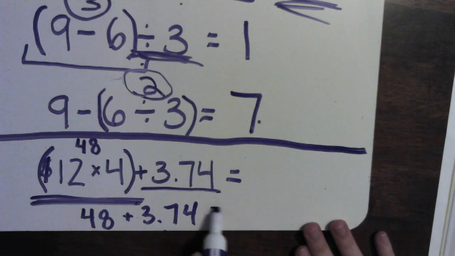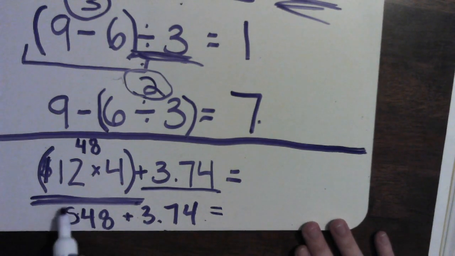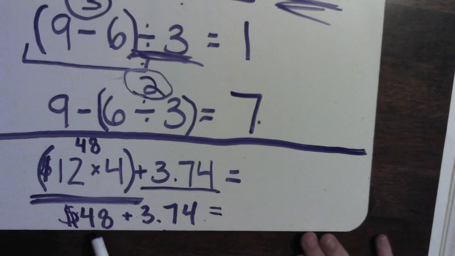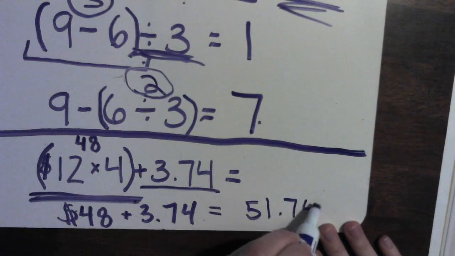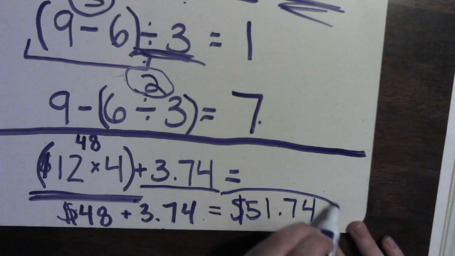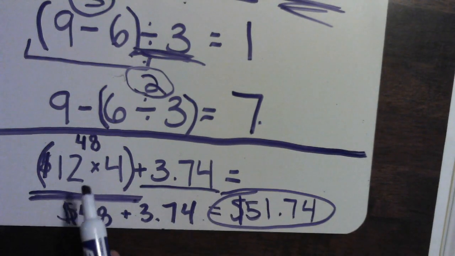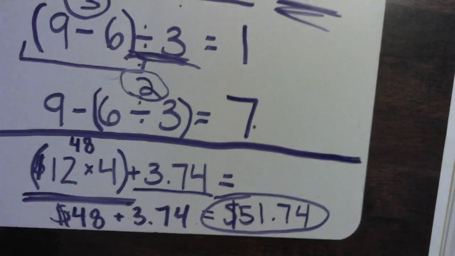This is the tax we're going to add on. $48 plus $3.74 equals, you might be able to do this in your head. If you cannot, that's okay. It equals $51.74. So that's an example of where you have to pay attention to the order of the operations, and parentheses always go first.